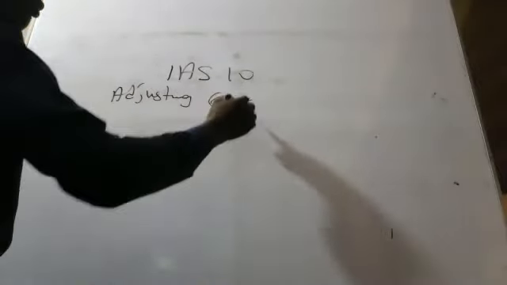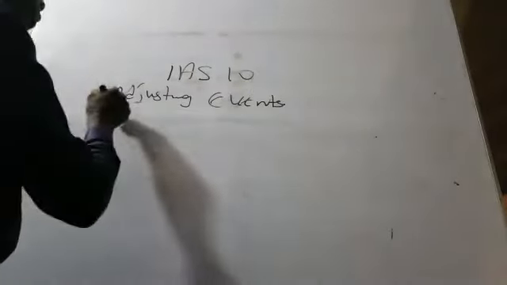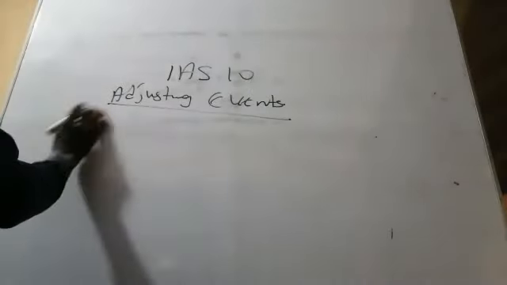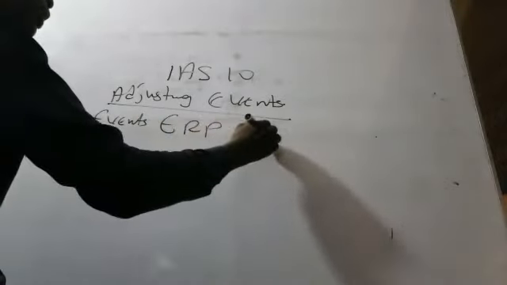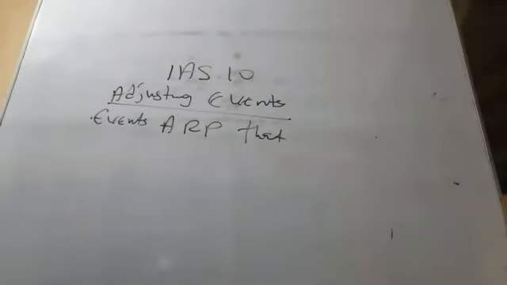Tell the examiner that adjusting events are events after the reporting period that provide evidence.